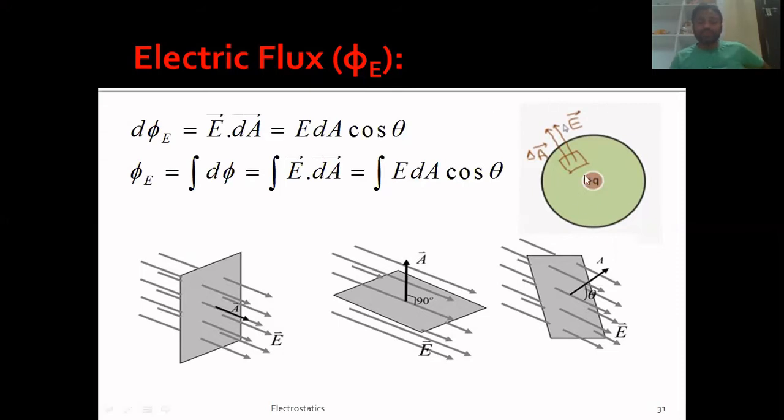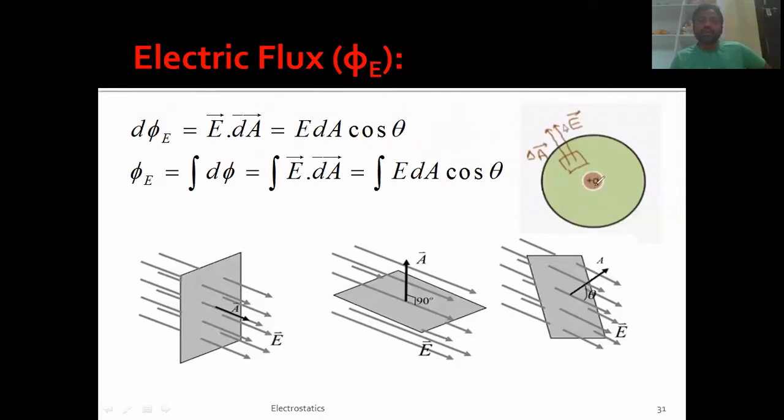Anyway, let us consider this diagram now. For convenience, I am taking this one. Okay, I am just taking another one. So there is a positive charge here, plus Q, and this positive charge is surrounded by a closed surface here. Now what happens? Because of this positive charge, all the electric lines of forces will be coming out.